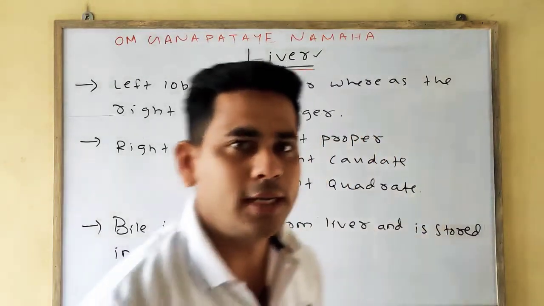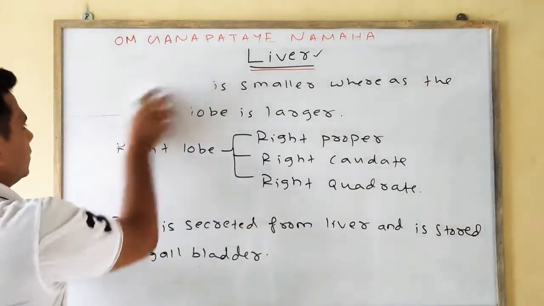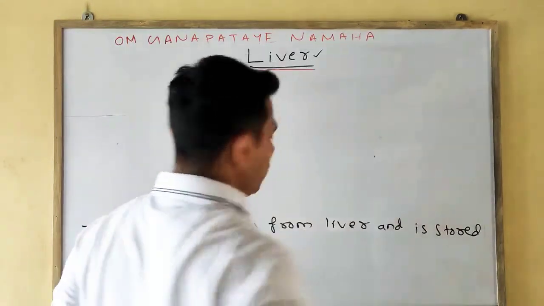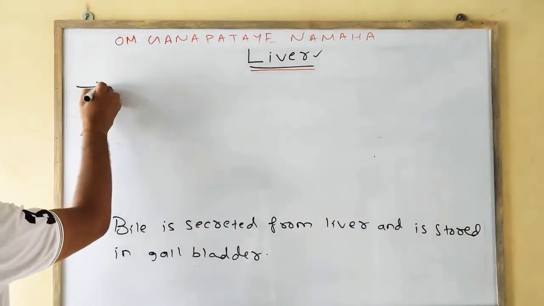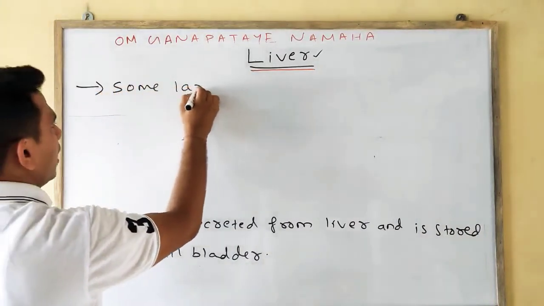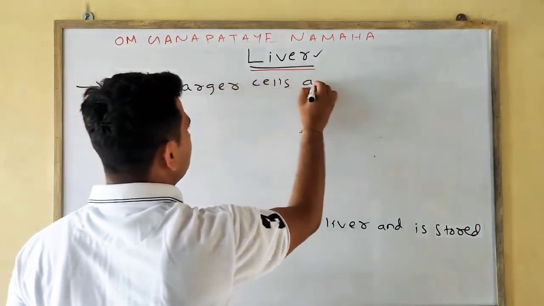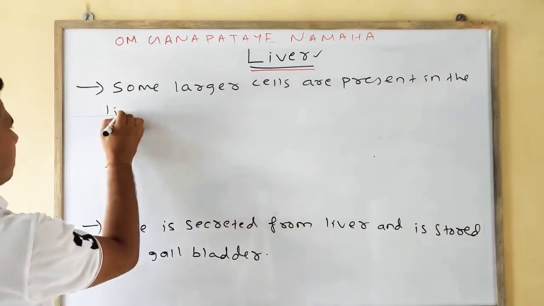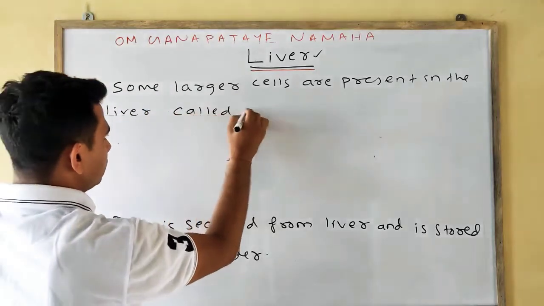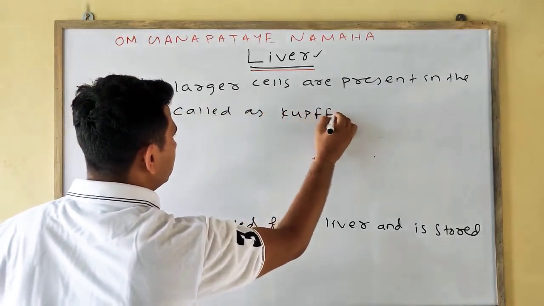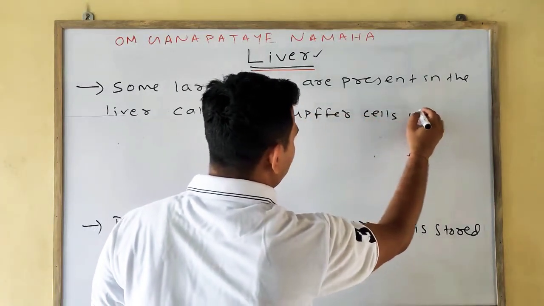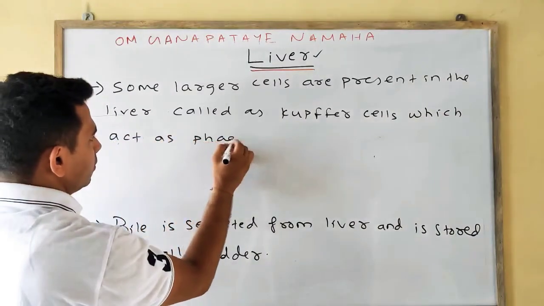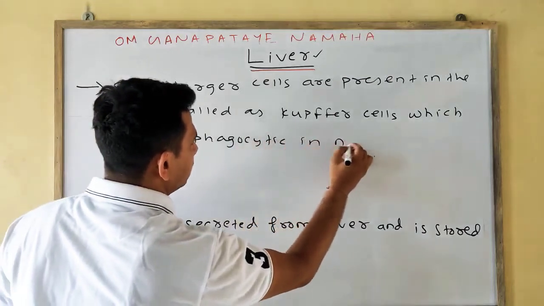Apart from these, some larger cells are present in the liver called Kupffer cells, which act as phagocytic in nature.